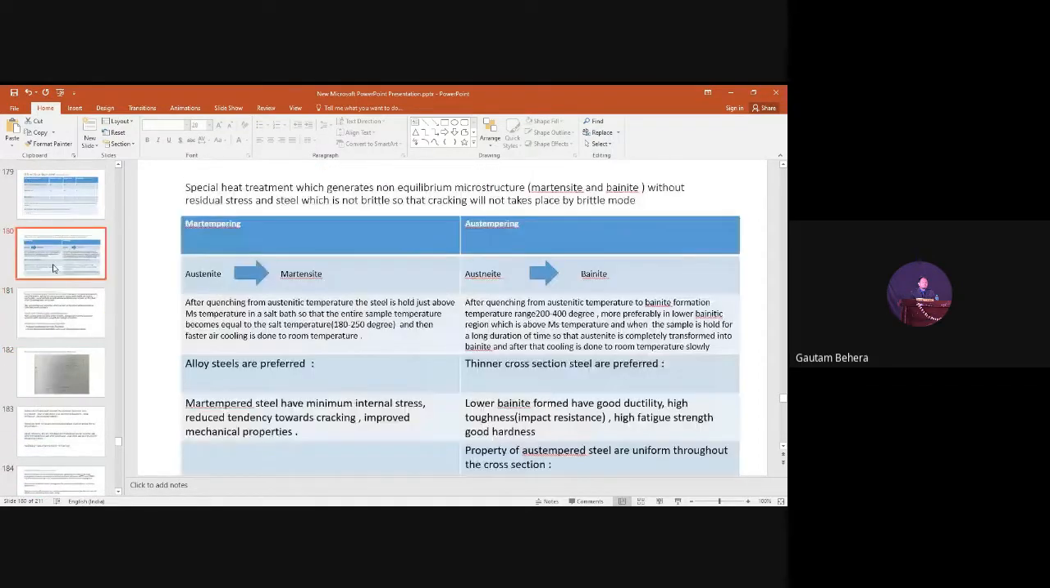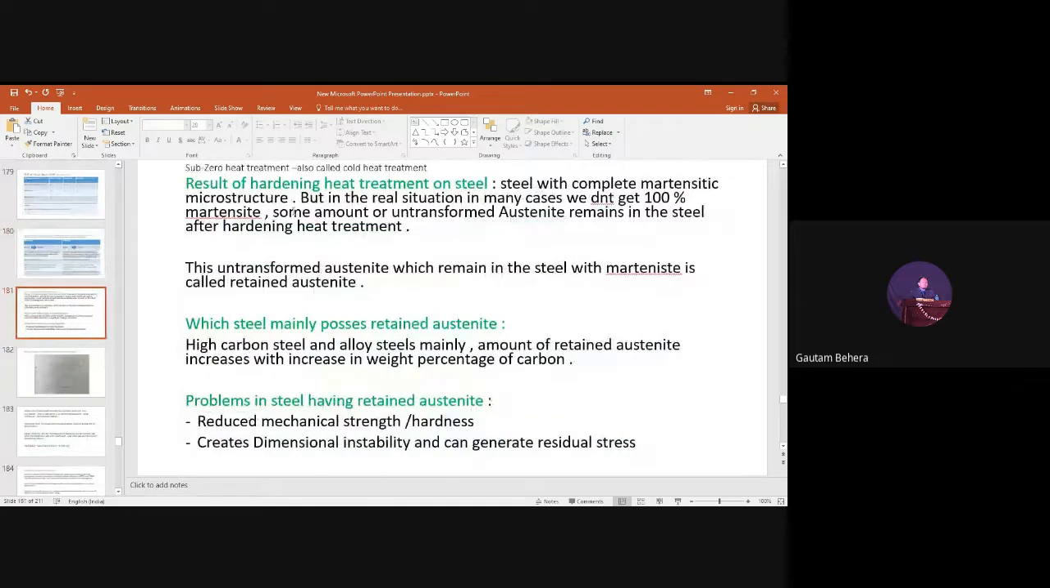Okay, fine. So now we'll move to the sub-zero heat treatment. Sub-zero heat treatment, listen carefully, is basically followed after hardening heat treatment, or it is a heat treatment just before the tempering heat treatment. Suppose you have a steel and you want to do hardening heat treatment on it to get martensitic structure, right? So what happens?